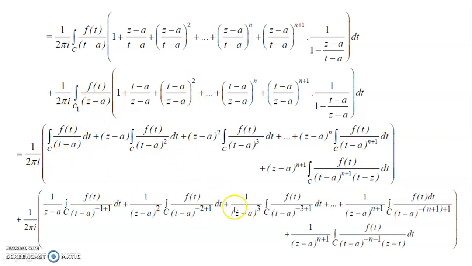So keeping it like this until the end, it is the same there. Then z minus a whole square, z minus a whole cube, in all this z minus a to the power of n plus 1 is in the denominator, and only t minus a to the power of minus n minus 1 there.